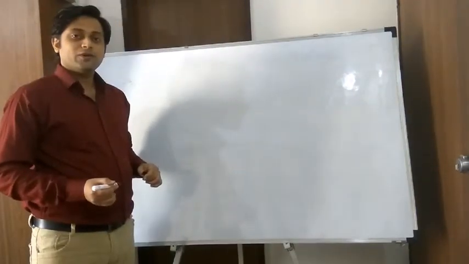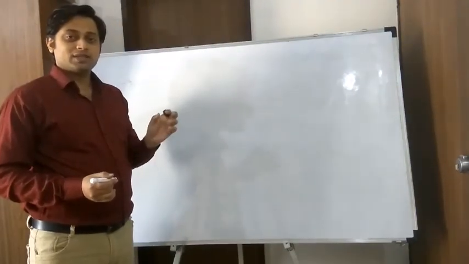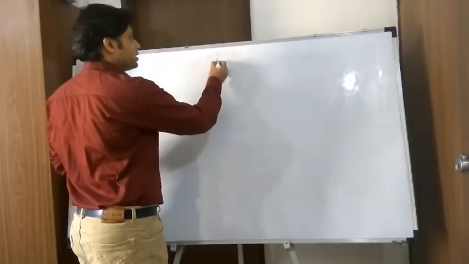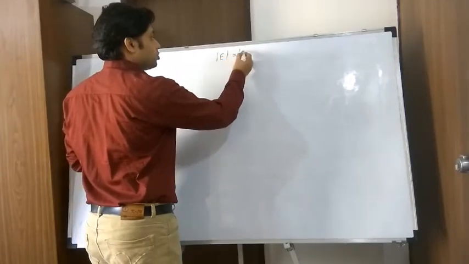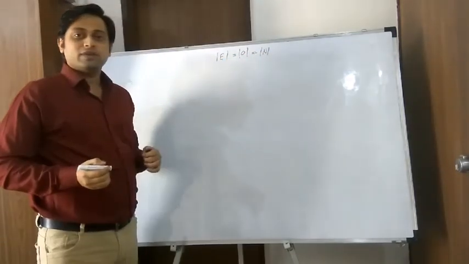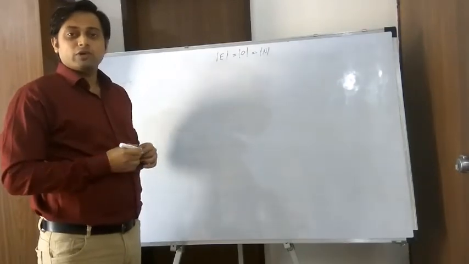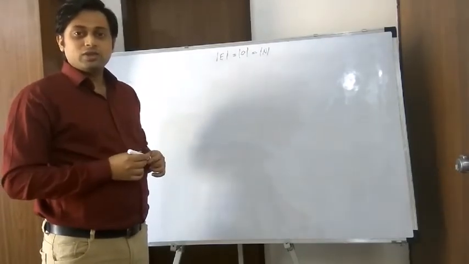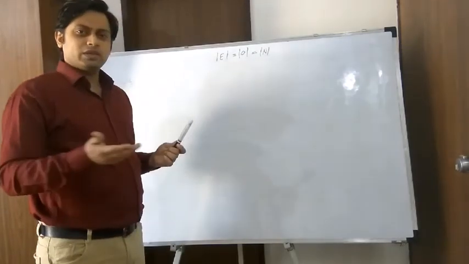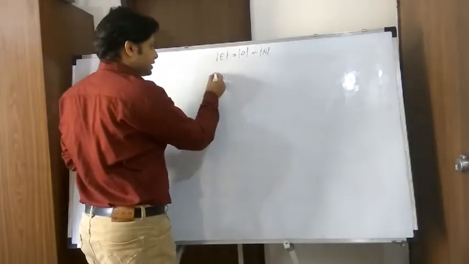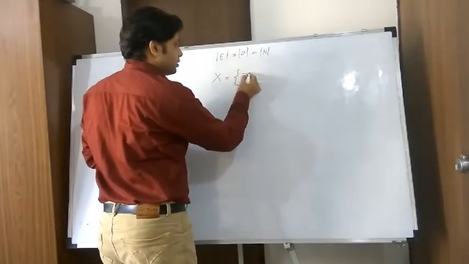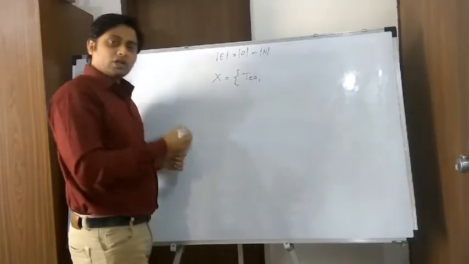So we have seen a set smaller than the natural numbers, and we found that this smaller set also has the same cardinality as the natural number set. But what about a bigger set? Let's construct one set which will intuitively surely be bigger than N. Let's say this is set X, which contains t and then all the natural numbers.